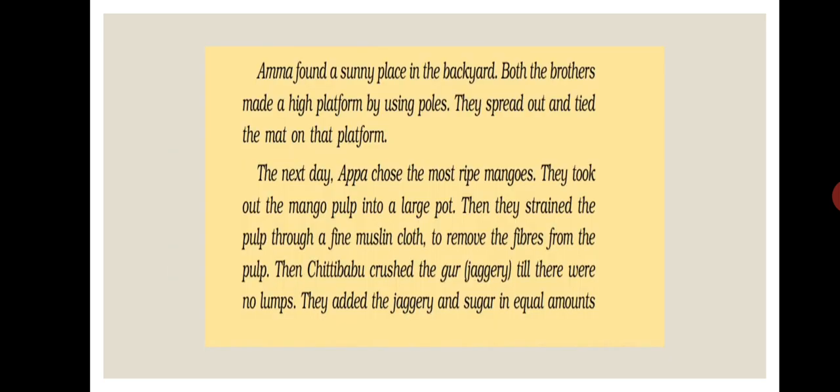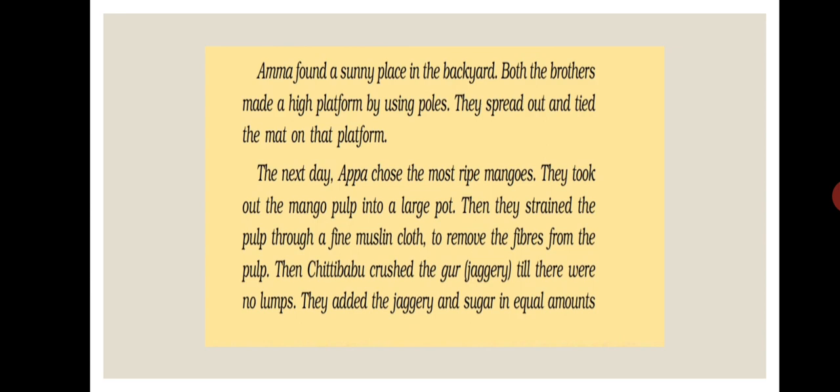Amma found a sunny place in the backyard. Both the brothers made a high platform by using poles. They spread out and tied the mat on the platform. The next day, Appa chose the most ripe mangoes. They took out the mango pulp into a large pot.